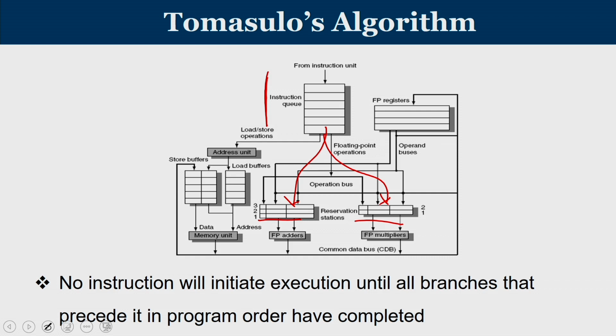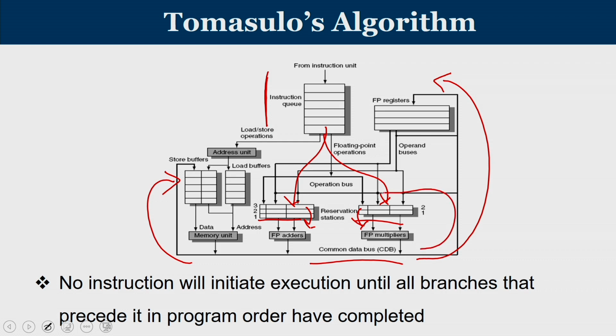As and when the operands are available, the instructions are taken from the reservation station and carried out in the execution unit, and at the end of execution the results are pumped into the common data bus, which will update the registers, update the memory if it is a store operation, and update the pending instructions waiting in the reservation station.